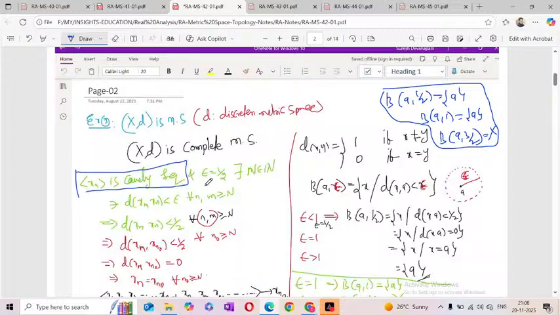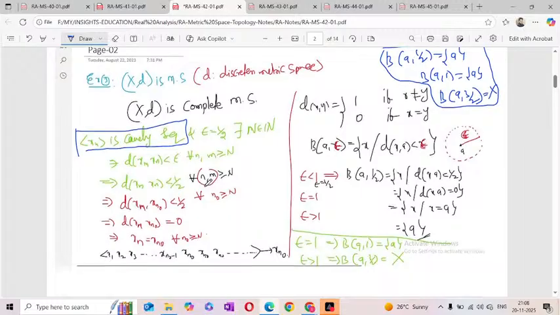Now I'm taking epsilon equal to 1 by 2. That means the distance is 1 by 2. So distance 1 by 2 means that after the n naught term onwards, each and every term must be equal. So this Cauchy sequence converges to some x_n0. If I'm taking, suppose, epsilon equal to 1 by 2, that is x_n0, a single term